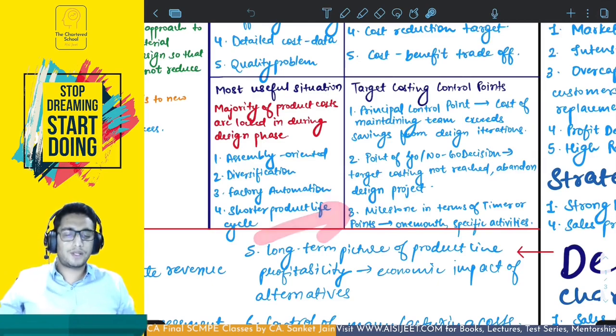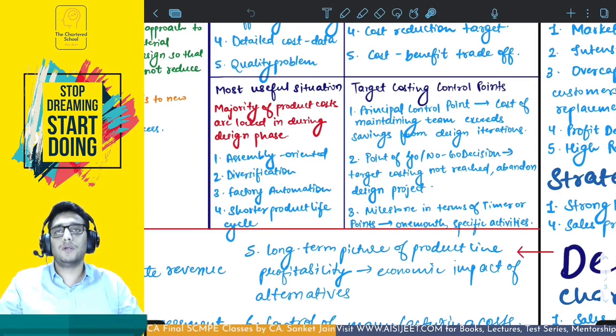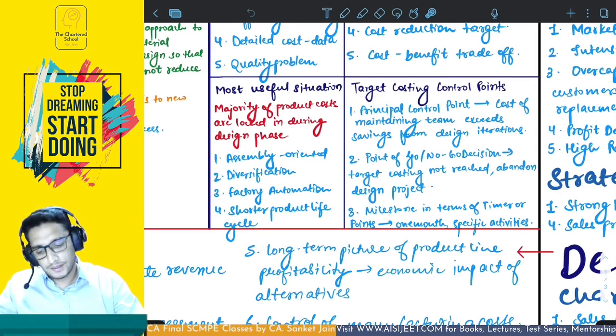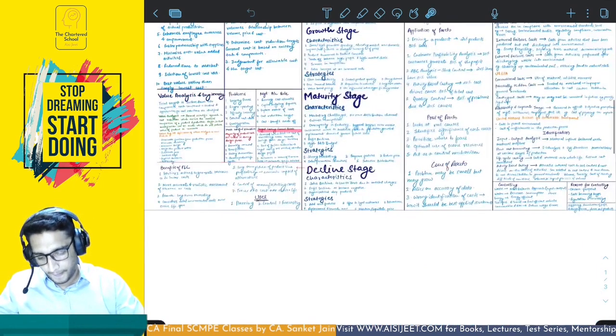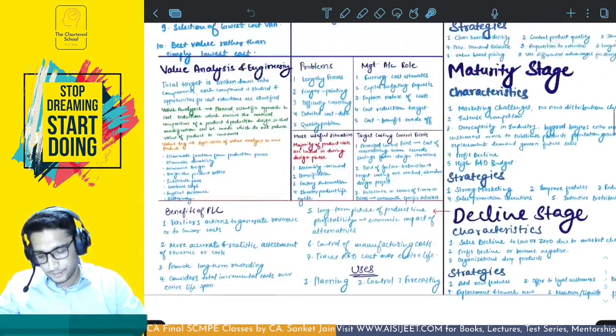Third is milestone in terms of time or points. You might say that within 1 month, if we do it, we do it. We don't, then we stop it. Or specific activities. Specific activities are done. If we've done it, cool. If we've not, stop it. This is target costing control points. Okay, this is what is target costing.